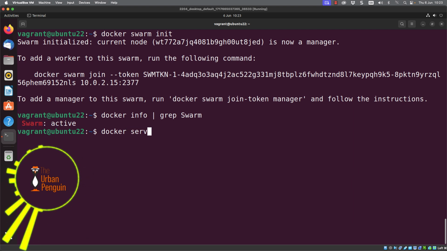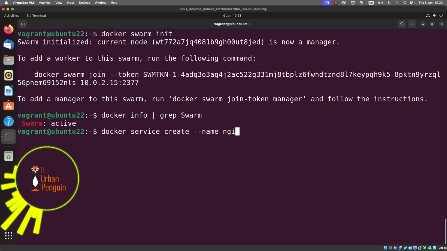Within the cluster, we run services, so I can use the docker service command to create a new service representing my Nginx website. So as I run through docker service create, I can set up a name for my service, and we'll just call it nginx-service. That's as far as I can think for the moment. And we can specify that we need 2 replicas.